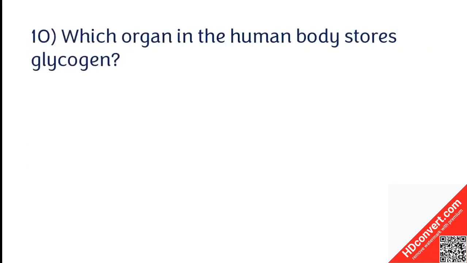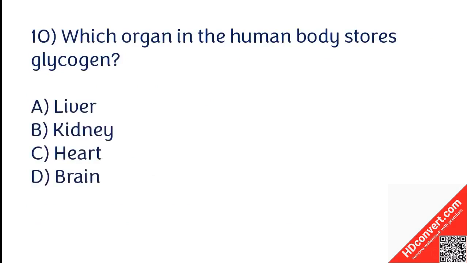Which organ in the human body stores glycogen? Liver, kidney, heart, brain. The correct answer is option A. Liver organ in the human body stores glycogen.